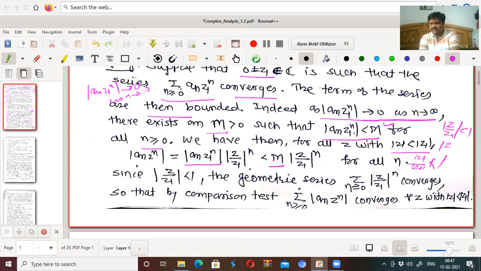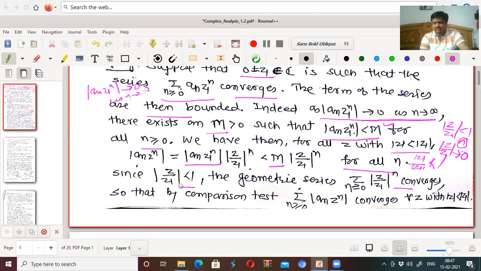And what about mod of z upon z1 to the power n? It is the power of a number which is strictly less than 1. Suppose it is 0.5. The second power of 0.5 is 0.25. So as the power increases, this term goes to 0. So mod z by z1 to the power n, for all n, since mod of z by z1 is less than 1, is a geometric series, and this should converge, isn't it?